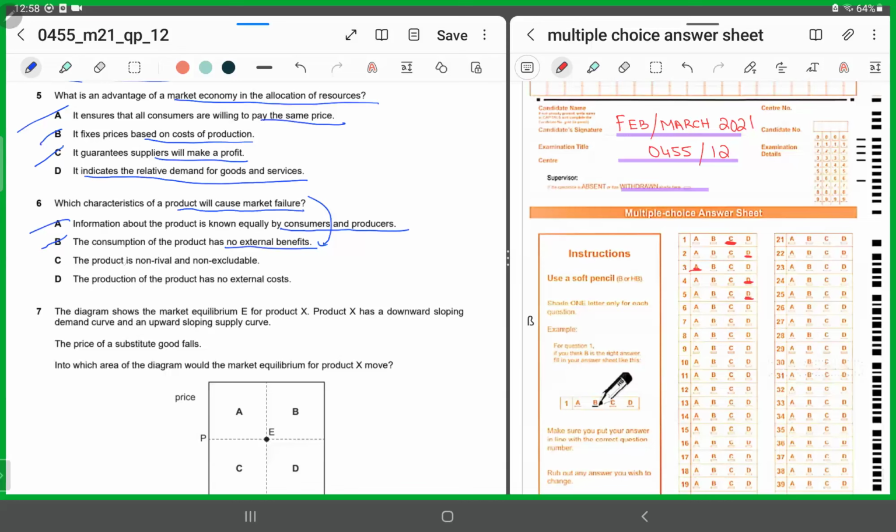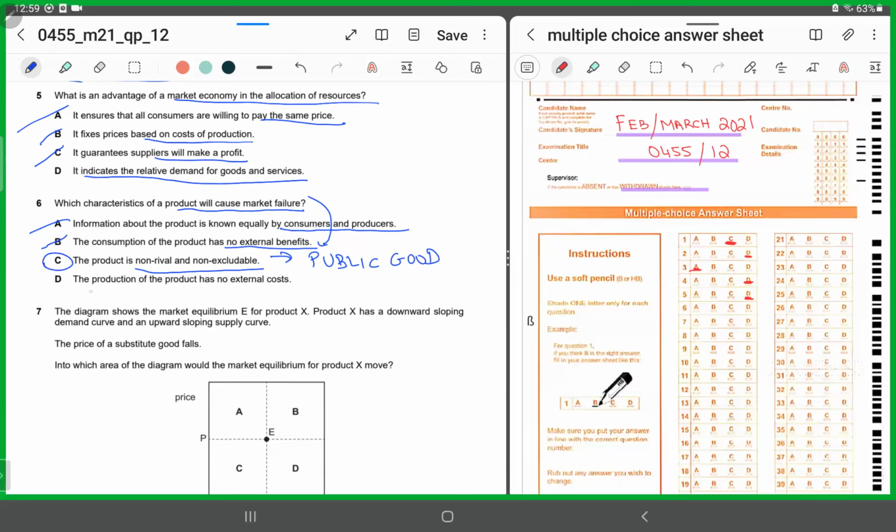C says the product is non-rival and non-excludable. So if it's non-rival and non-excludable, this means we are talking about a public good. And the characteristic of a public good is that yes, it leads towards the free rider problem, right? Since it has the characteristics of non-rivalry and non-excludability, the free market underproduces it. That is why it causes market failure. So C is the correct answer.